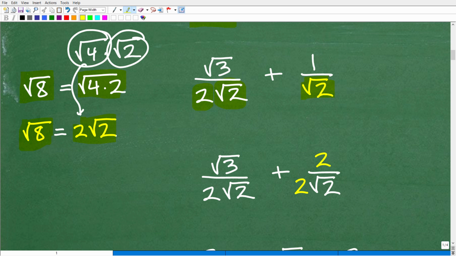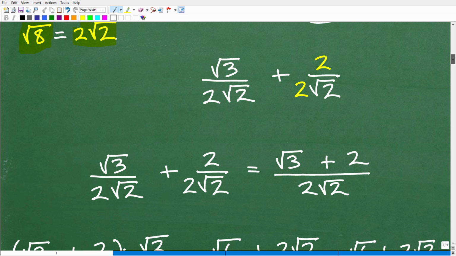Well, if I have a square root of 2, and this is 2 times the square root of 2, wouldn't it be pretty easy if I just multiply this by 2? Because that would be 2 times the square root of 2, and then I could just multiply the numerator by 2. So in other words, 2 square root of 2 is the LCD. So I'm going to multiply this by 2, so I can have a 2 square root of 2. So if I do that, I'm going to have to multiply the numerator by 2. Okay, so you can see that step right here.